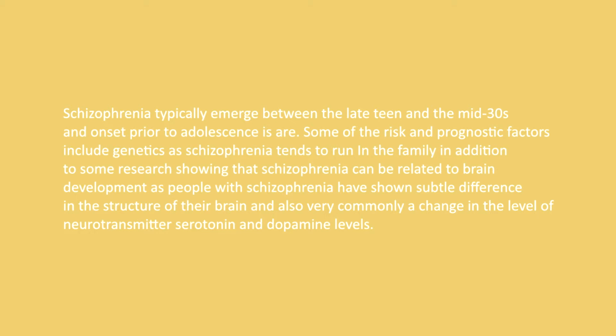Now, schizophrenia typically emerges between the late teens and the mid-30s, and onset prior to adolescence is very rare. Some of the risk and prognostic factors include genetics, as schizophrenia tends to run in the family, in addition to some research showing that schizophrenia can be related to brain development, as people with schizophrenia have shown subtle differences in the structure of the brain, and also very commonly a change in the level of the neurotransmitters serotonin and dopamine.